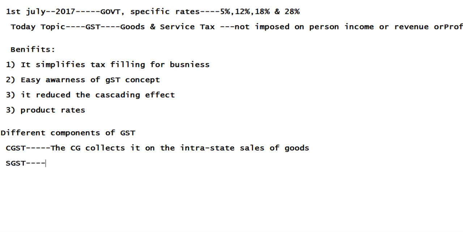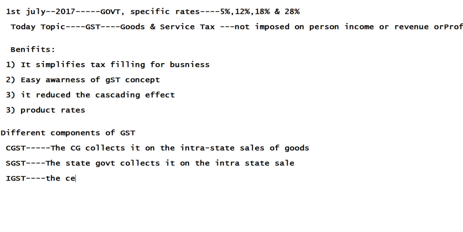SGST. The state government collects it on the intrastate sale. IGST.